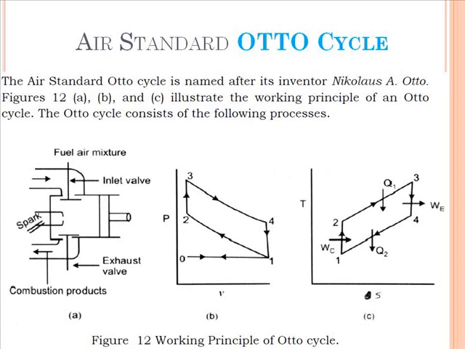During the expansion or power stroke, the air plus petrol mixture which is at higher temperature is ignited by the spark. Because of that, the flame will generate and propagate, and the petrol will burn in presence of air and form exhaust gases.